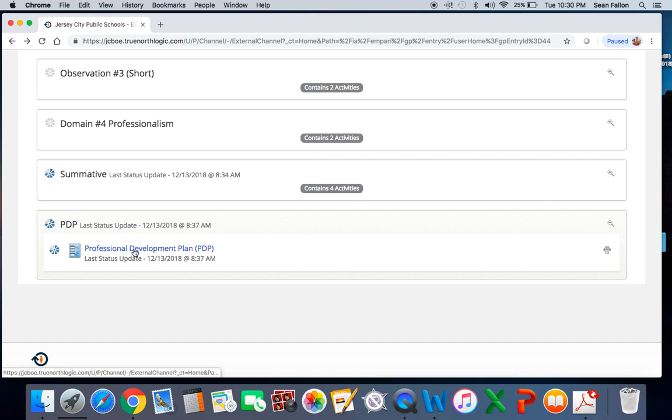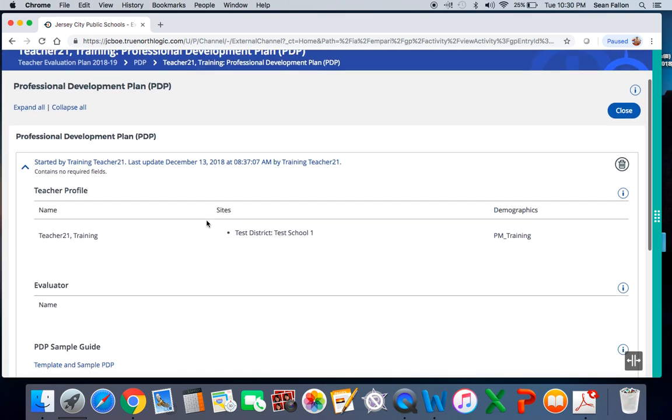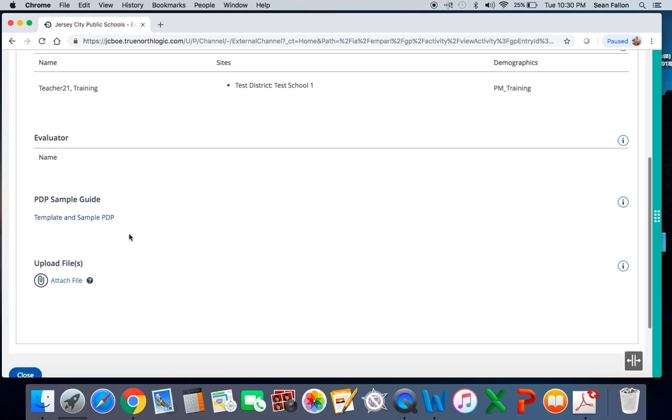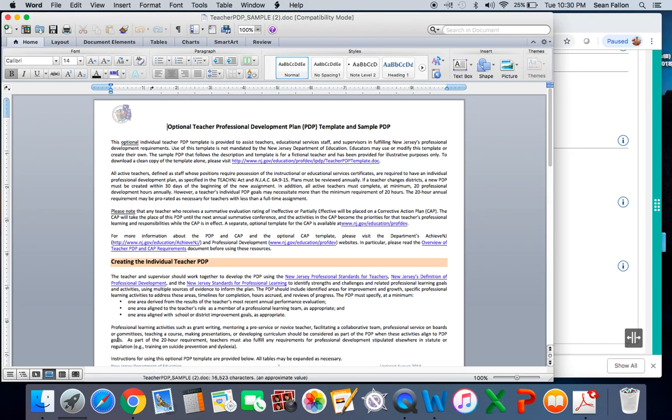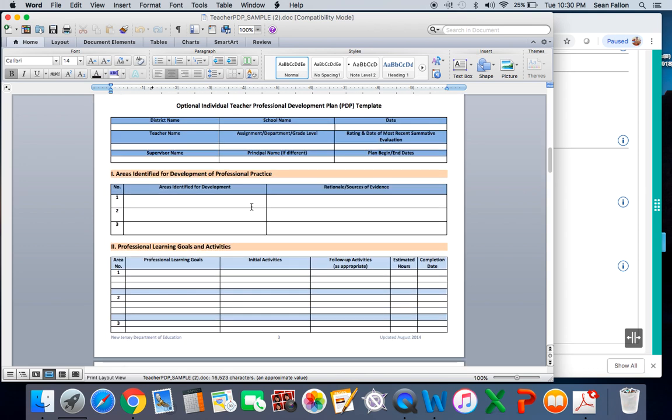When you click on your PDP, you're going to scroll down here, and you're going to get the template directly from the state. Right here it says template and sample PDP. When you click on it, it's going to give you a download. Open it up, scroll through, and type it in the exact same way we do every year.